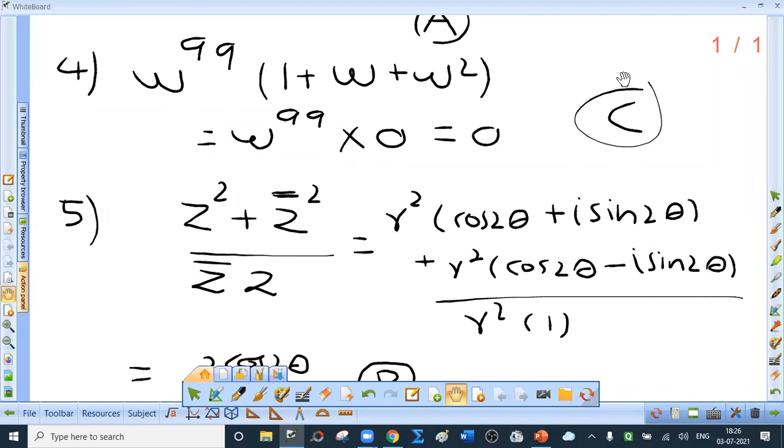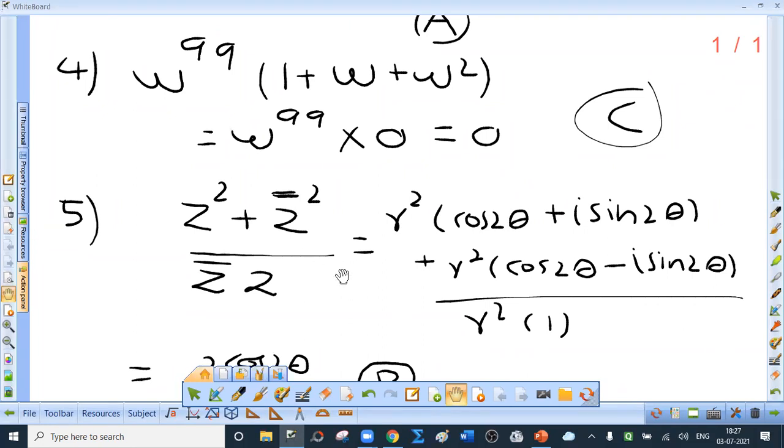Now the fifth one, let me explain, then only you will write the solution. You can't do two things at a time. What is the LCM? It is z bar into z, with numerator z square plus z bar square. Now, as per De Moivre's theorem, what is z square? r square, cos 2 theta plus i sin 2 theta, because theta changes to 2 theta. What is z bar basically? z bar is cos theta minus i sin theta.